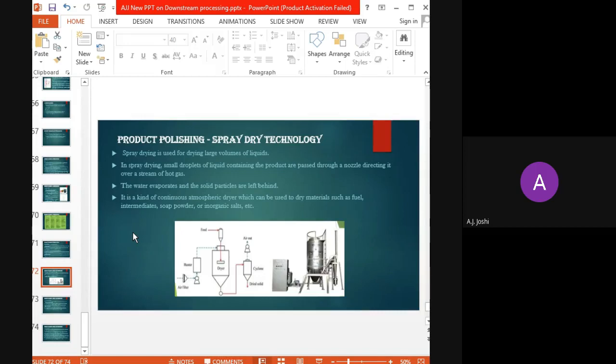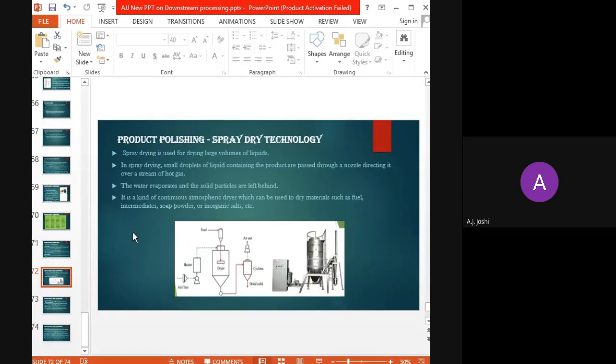Whatever the liquid may be, it may be either solvent or aqueous. Instead of passing a continuous flow of that liquid, here it is allowed to pass as small droplets. Now in each droplet of that liquid, our desired product is there. Our target here is to separate out that desired product from the droplets of the liquid.